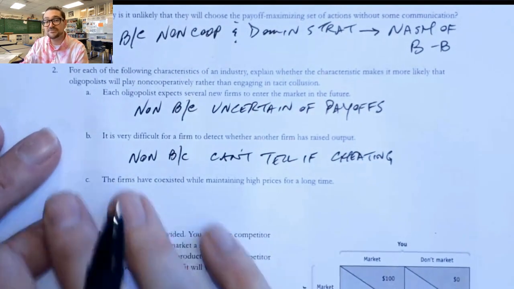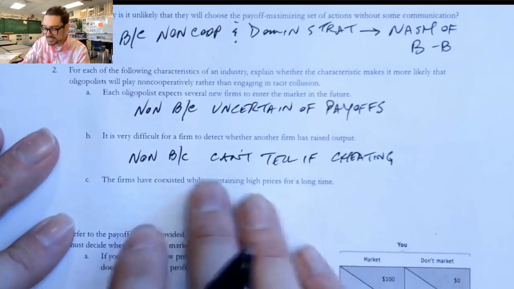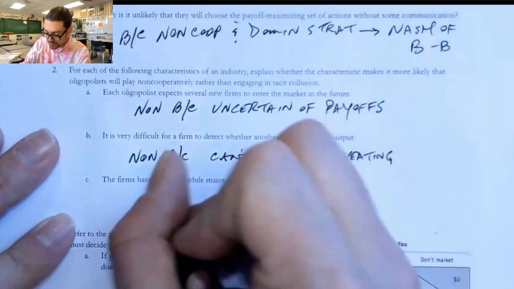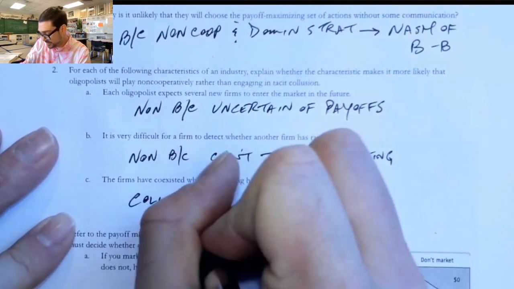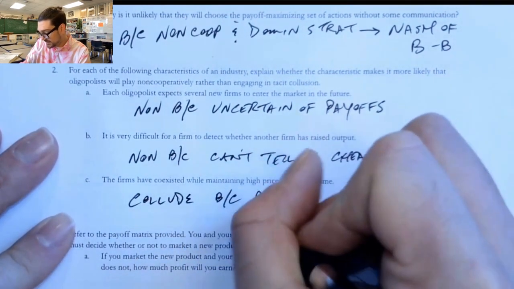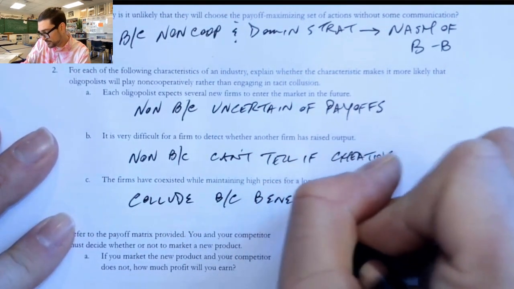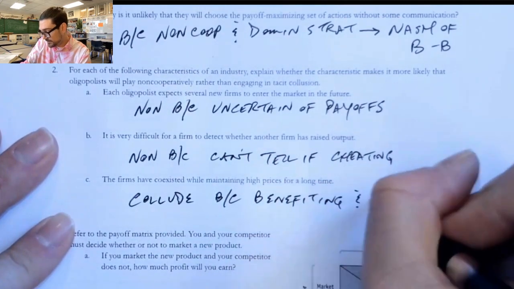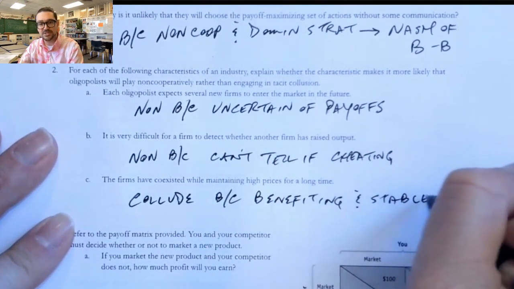The firms have existed for a really long time while maintaining high prices. Well, this would be collude because it's benefiting us and it's a stable outcome, benefiting and stable. So it's really just thinking through these possibilities.